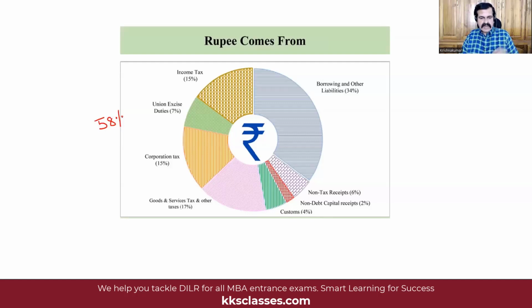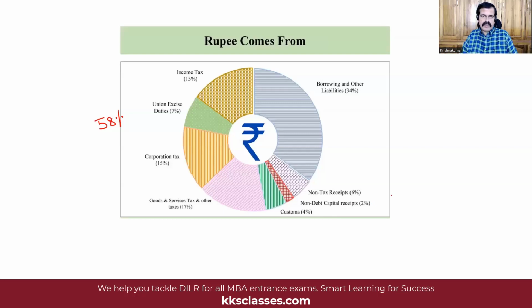Now, apart from taxes, we are talking about a couple of items here. Non-debt capital receipts. Non-debt means that this need not be paid back. Capital receipts. So it is the money received through selling capital assets. So that is essentially disinvestment proceeds of the government of India. Non-tax receipts, that is 6% of the total pie.